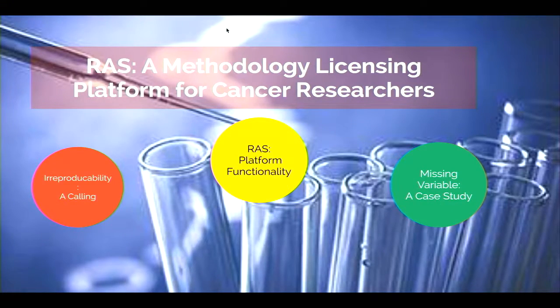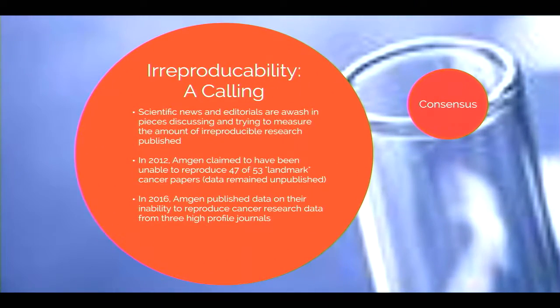This is Ron and Roman, and we call our platform RAS, or Research Assay Standards. RAS is a methodology licensing platform for cancer researchers. Irreproducibility is a concept close to cancer researchers' work. Scientific news and editorials are awash in pieces discussing and trying to measure the amount of irreproducible research.